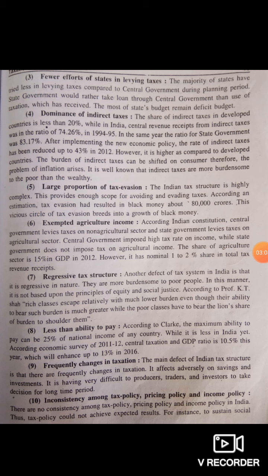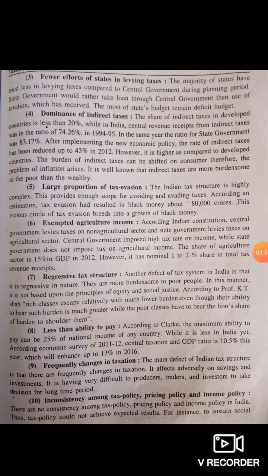After implementing the new economic policies, the share of indirect taxes was reduced to 43% in 2012. So the burden of indirect taxes can be shifted onto the consumer, and the problem of inflation rises. This is why it is said that indirect taxes are more of a burden on the poor than on the wealthy.